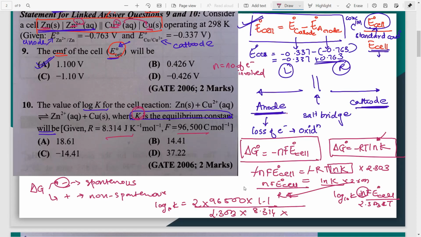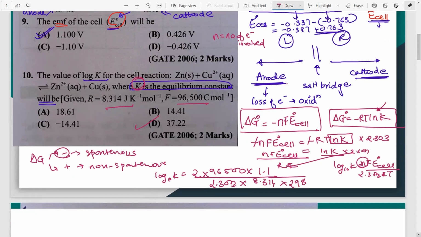Now for T, they have given you in the question again. So that is 298 Kelvin. Now mind you, the temperature should be in Kelvin. Sometimes they give you in degrees Celsius, so you have to calculate that out. When you calculate this, you will ultimately get the answer as option B. Do solve it out. You can pause the video and do the same. As simple as this, with these 3 formulae, you can solve any question that comes.